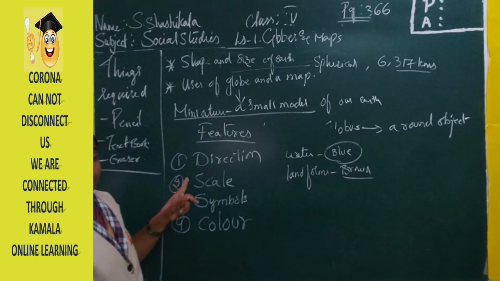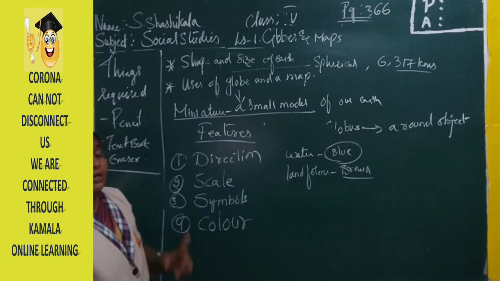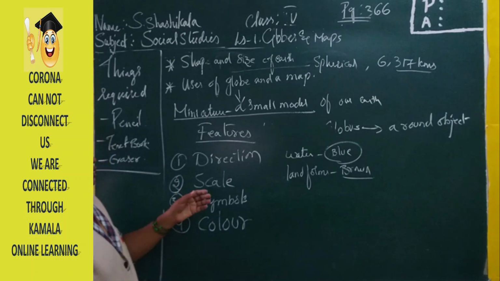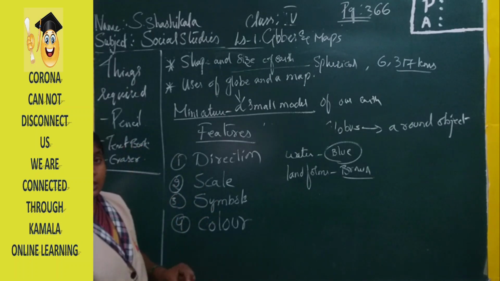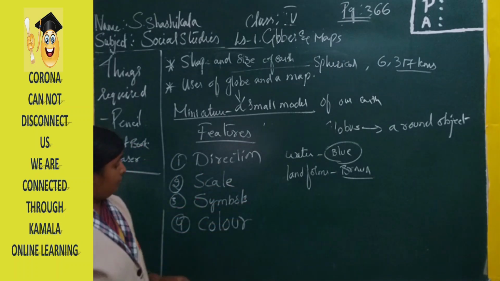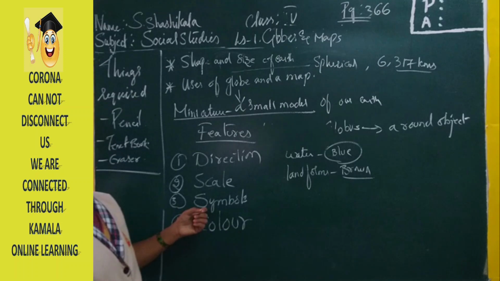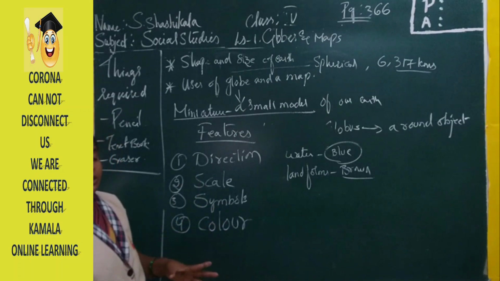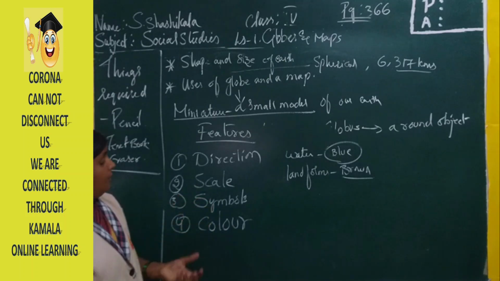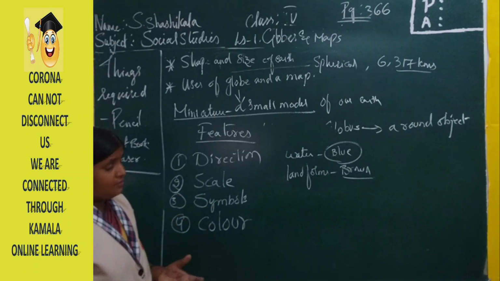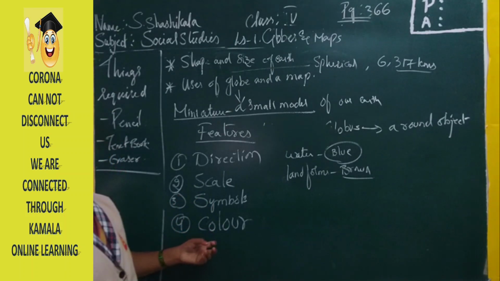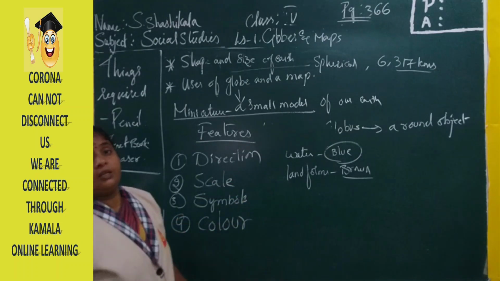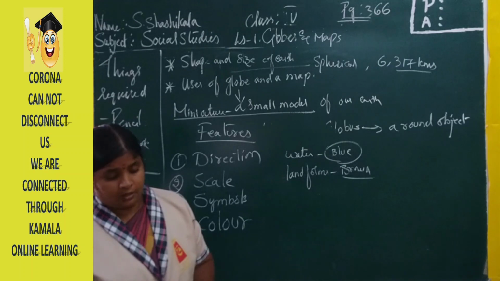And the second one is the scale. We can't draw the original structure of a particular thing, so what we are doing is reducing its size and keeping it on the paper. So what is the symbol? To represent a particular thing or a particular location with the help of small letters or small symbols. And the next one is the color. With the help of colors, we can identify the places very easily.